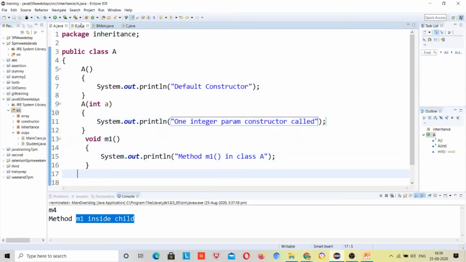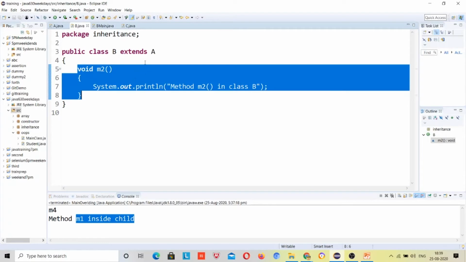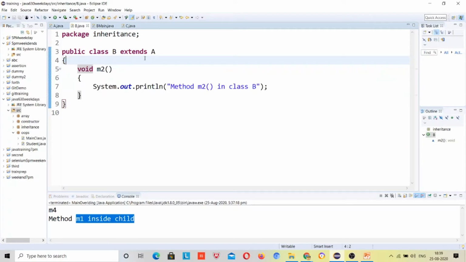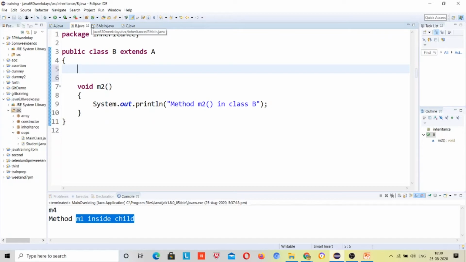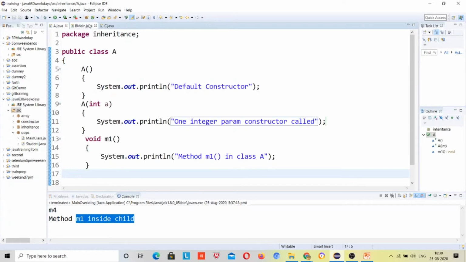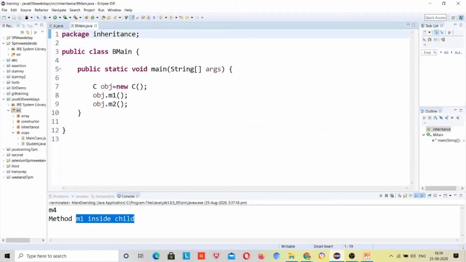Now what I will do, I will extend A. Just leave class B first. I will have only class A and C.